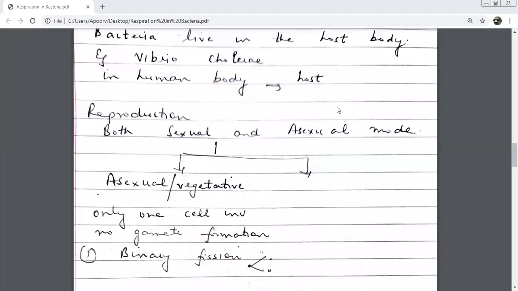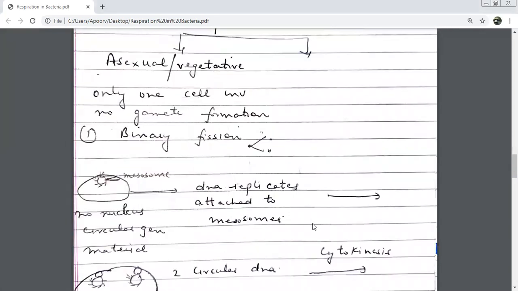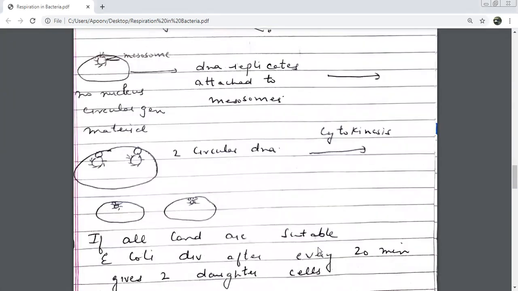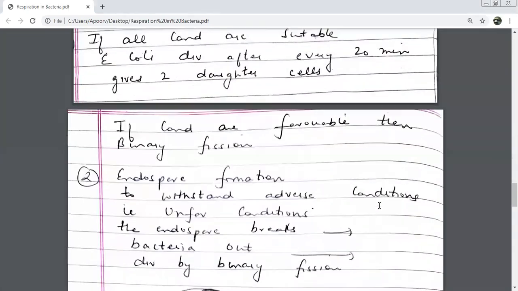We were talking about asexual modes of reproduction. The first is binary fission. Then we told you about one more mode, beta, which is not actually a mode of reproduction, but indirectly we can count it. What was the heading? Yes, beta, it is endospore formation. Okay, let me move on to the third one.